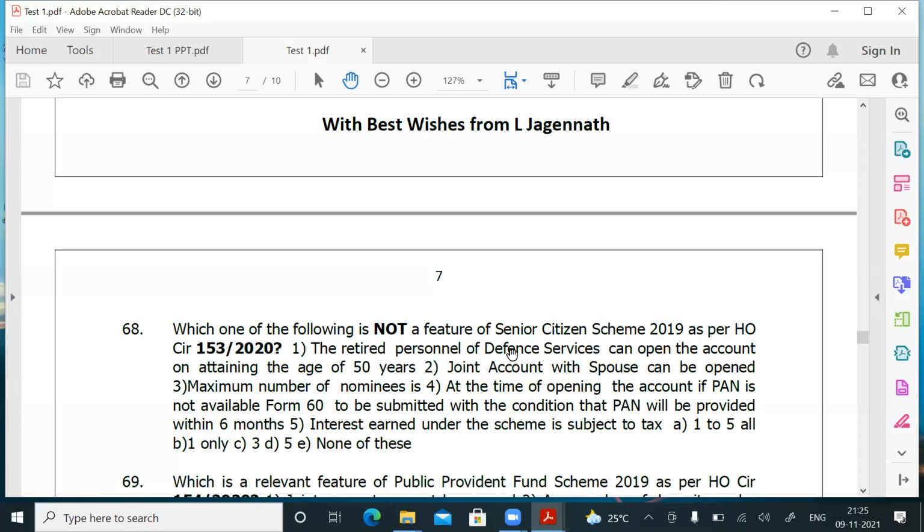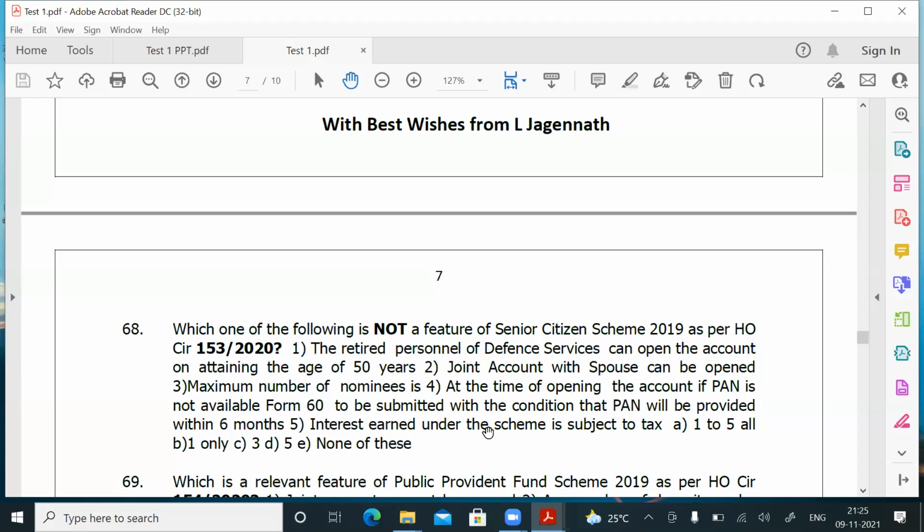But if he is a retired defense personnel, then he can open the account if he has completed 50 years of age. Joint account with the spouse can be opened. Yes, that is permitted. Maximum number of nominees is 4. That is also correct. At the time of opening the account, if PAN is not available, Form 60 is to be submitted with the condition that PAN will be provided within 6 months.